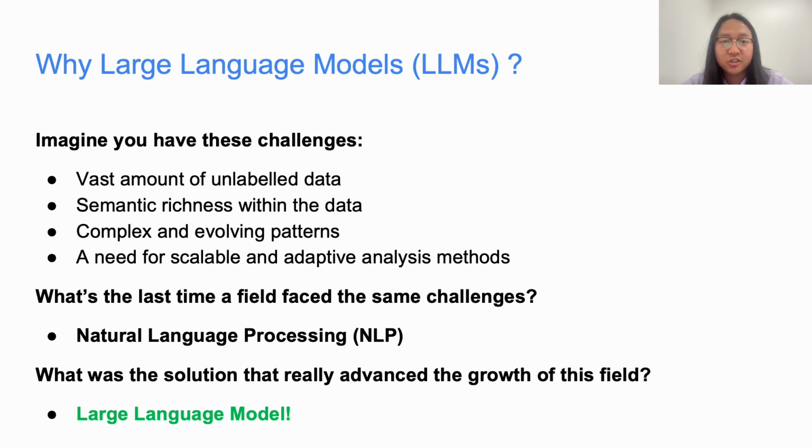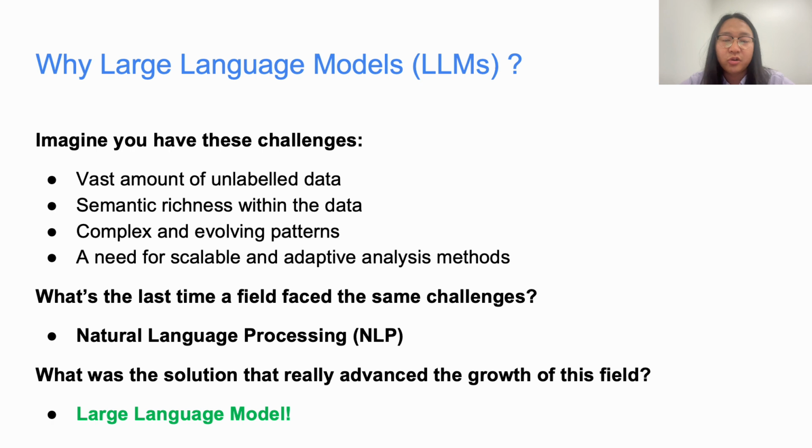They can process large datasets, extract semantic meaning, and adapt to new patterns and context. Our research is built on this foundation, adapting large language models to analyze network reachability data to uncover patterns of internet censorship with precision and depth.